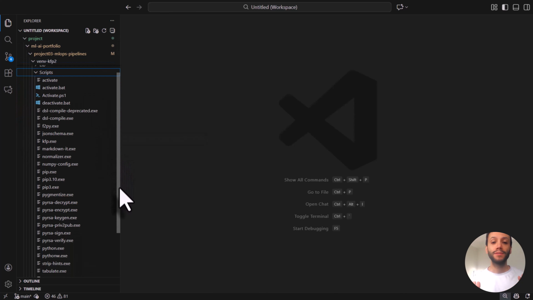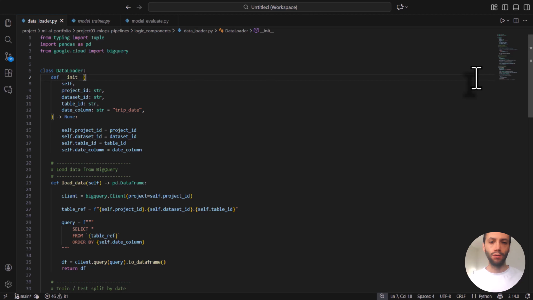Before I even touched Vertex AI Pipelines, I built and tested all the business logic components separately. This step is critical in any real MLOps workflow. The business logic process in this project guarantees that the BigQuery project and dataset paths are correct, the SQL queries run, permissions or ADC are correct, imports work, and inputs and outputs behave as expected. Because once the logic is verified, we can wrap it into pipeline components with confidence. Otherwise, the whole system fails on Vertex AI and debugging takes hours.